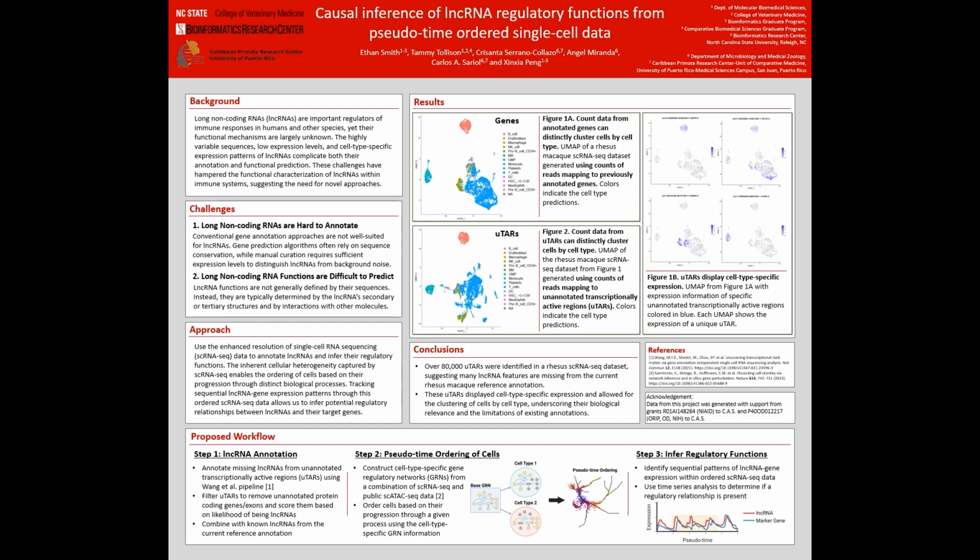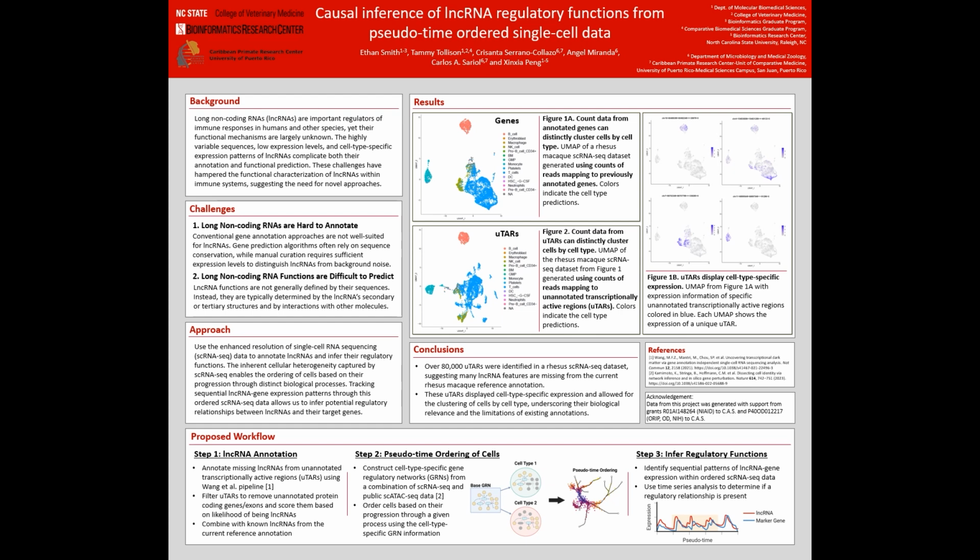Additionally, we plan to develop a metric to score each of these UTARs based on their likelihood of being long non-coding RNAs. Once this is complete, we will combine our newly produced long non-coding RNA annotations with the previously annotated long non-coding RNAs from the current reference annotation. This combined list of long non-coding RNA features will be what we use in step 3 of our workflow to infer potential long non-coding RNA marker gene regulatory relationships.